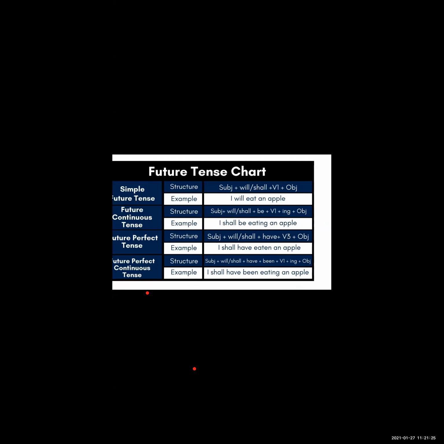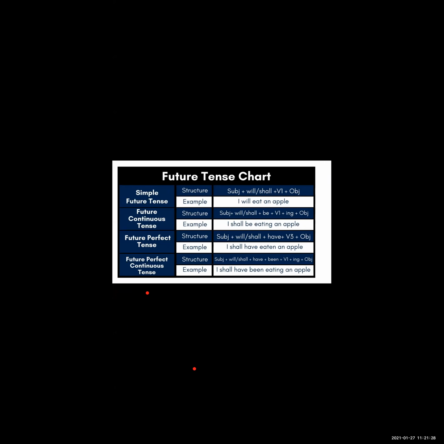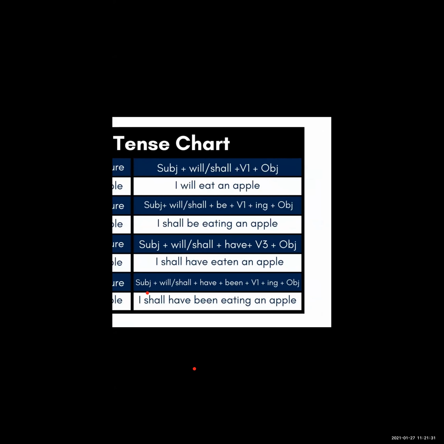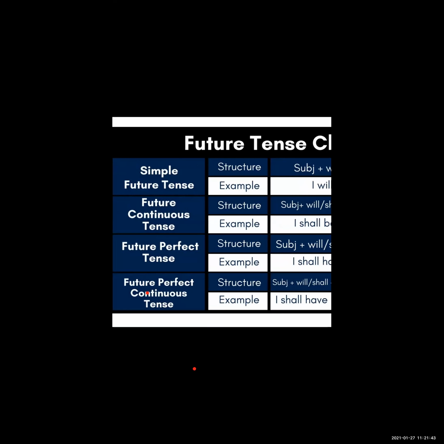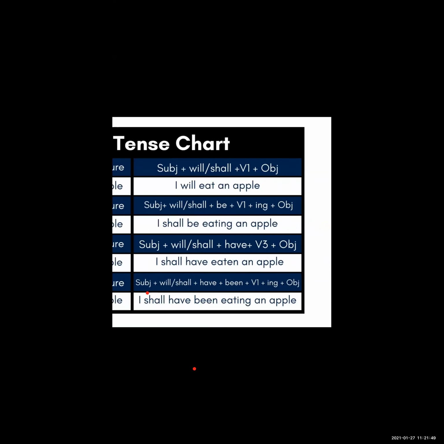Now see, the last one is the future perfect continuous tense. See the structure first: subject plus will or shall plus have been plus V1 plus ing plus object. This is the structure of the future perfect continuous tense. Okay, see the example: I shall have been eating an apple. I is the subject, shall have been is the helping verb, eating is V1 plus ing, and apple is the object.